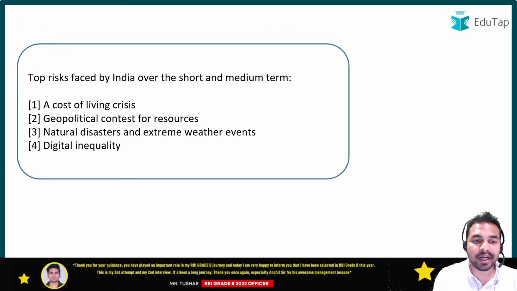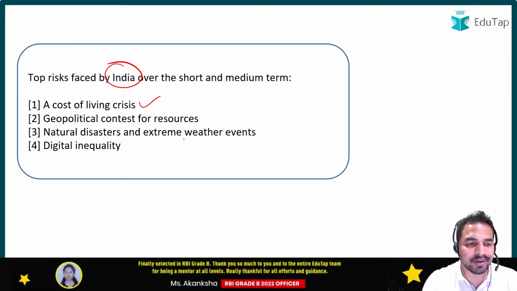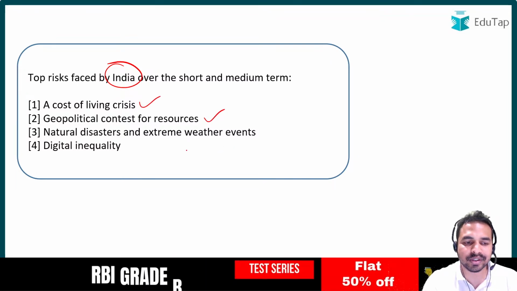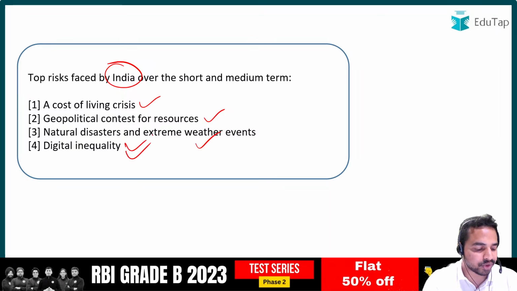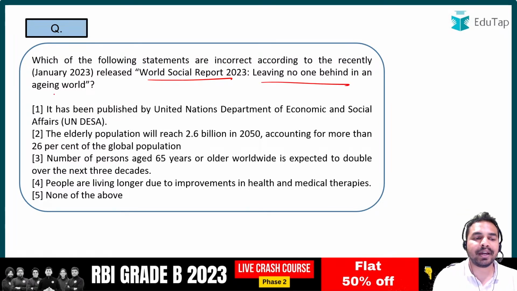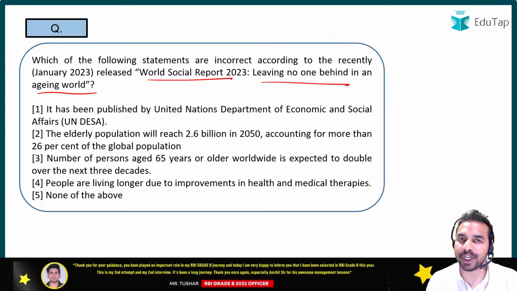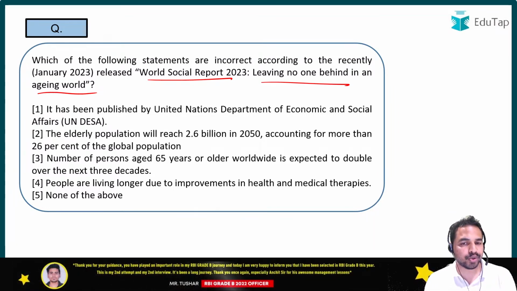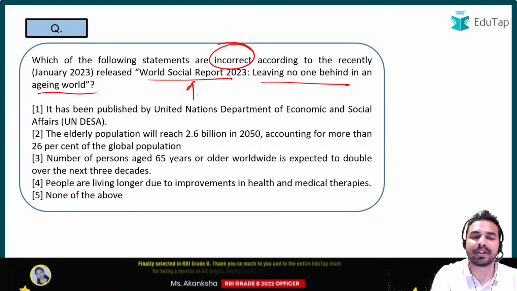अगर हम बात करते हैं इंडिया की, तो इंडिया कौन कौन से रिस्क को फेस करने वाला है? It includes cost of living crisis, geopolitical contest for resources, natural disasters and extreme weather events, and digital inequality. So these are the right answers to these particular questions. Okay, बढ़ते हैं अपने अगले क्वेश्चन की तरफ guys. The question is on the World Social Report 2023, Leaving No One Behind in an Ageing World. So आपके सामने क्वेश्चन है एक रिपोर्ट फ्रॉम द जनवरी 2023. क्वेश्चन है वर्ल्ड सोशल रिपोर्ट के ऊपर. आपको बताना है कि वो कौन सी स्टेटमेंट है जो कि इनकरेक्ट है as per this report.